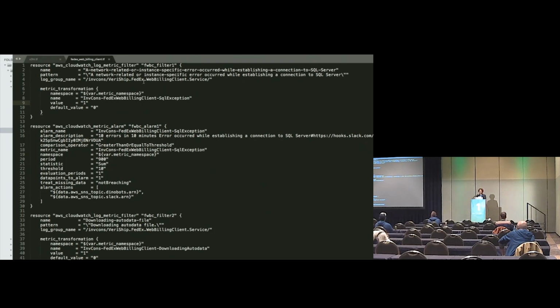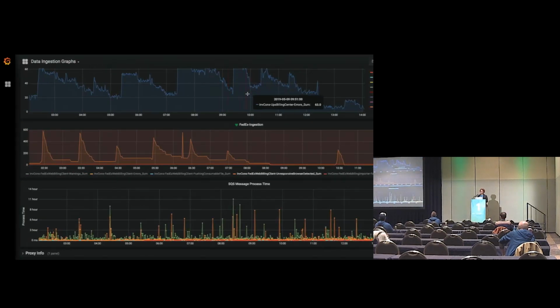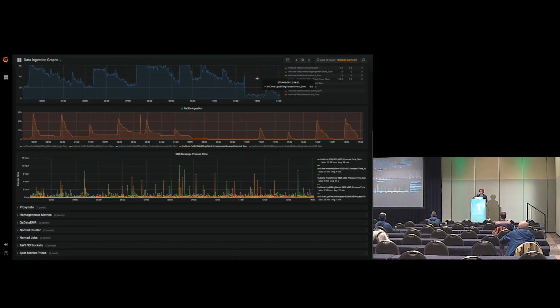This log group name, this is how I found that FedEx web building client service that we looked at over in CloudWatch. There is another reason why this is so awesome. For Grafana, I can come here and look at these errors, these app errors. Let me back out a little bit.